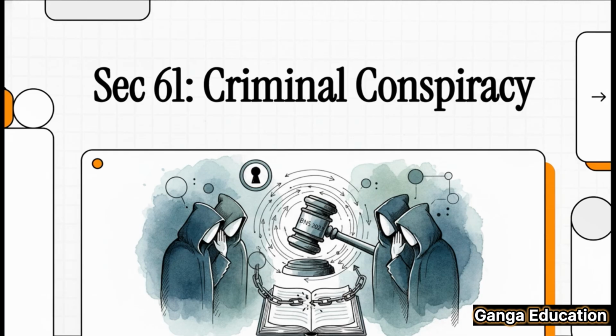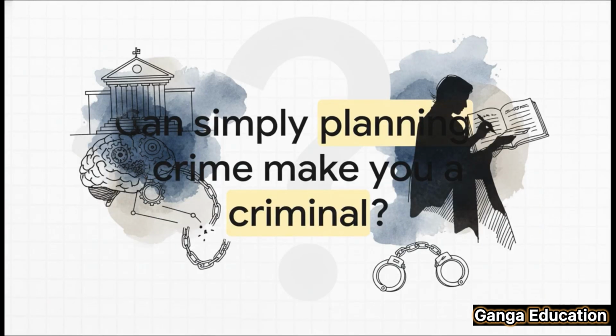In today's explainer, we're going to tackle a really important topic, Section 61 of the new Bharatiya Nyaya Sanhita 2023. This section deals with the offense of criminal conspiracy. So, let's start with a question to get you thinking. Can just planning a crime, just the act of agreeing to do something wrong, actually make you a criminal, even before you take a single step to carry it out? Well, that's the fascinating question at the heart of what we're exploring today.